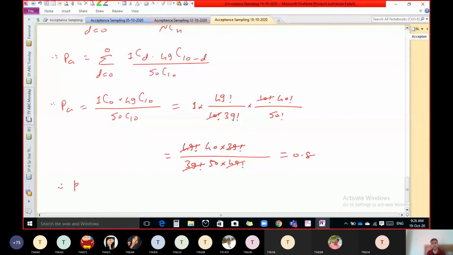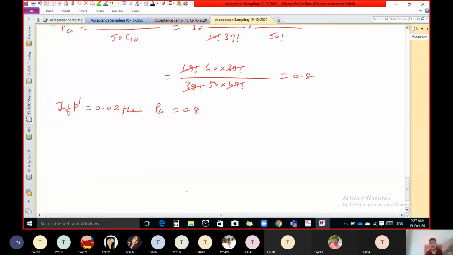So we can say that if P dash is 0.02, then PA is 0.8. So now we have another value of P dash and PA. First value is 0 and 1, then 0.02 and 0.8. Now you can take another value of P dash. Third value, P dash equal to 2 upon capital N. Our capital N is 50. So 2 divided by 50, you will get 0.04.